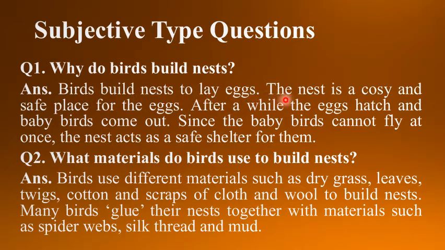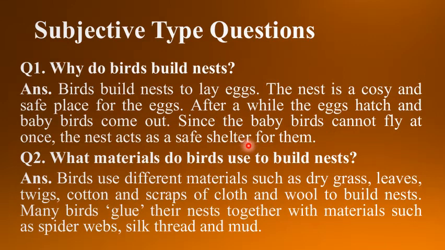The nest is a cozy and safe place for the eggs. After a while, the eggs hatch and baby birds come out. Since the baby birds cannot fly at once, the nest acts as a safe shelter for them. Children, you all know now, birds build nests to lay their eggs.